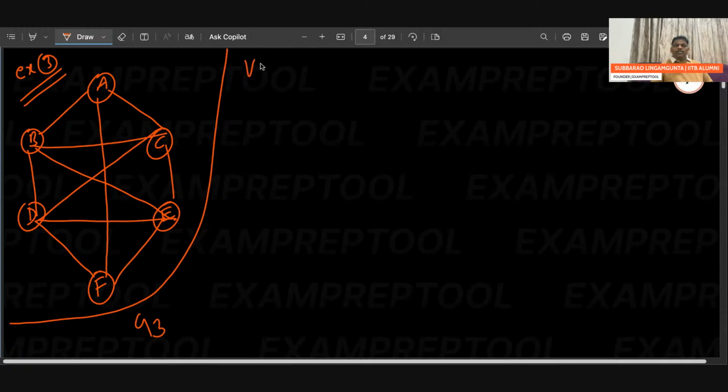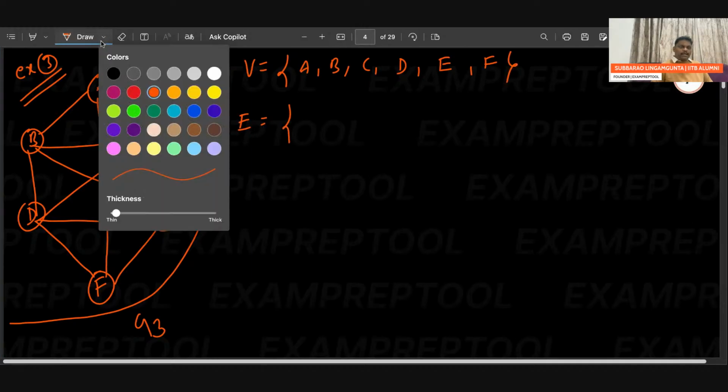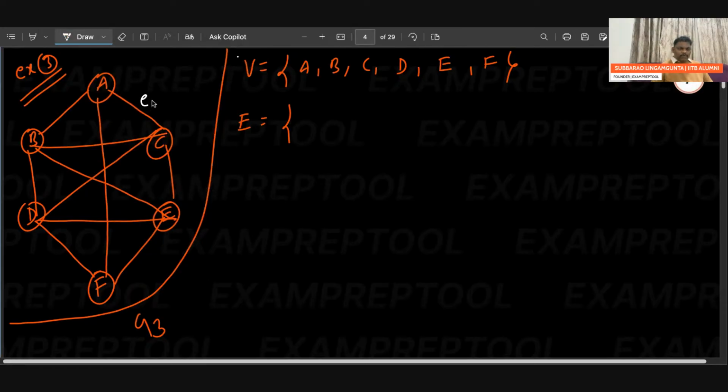If you see the vertices here: A, B, C, D, E, and F. I think 6 vertices. If you see the edges here, let me use some other color. Let's say E1, E2, E3, E4, E5, E6, E7, E8, E9, E10.